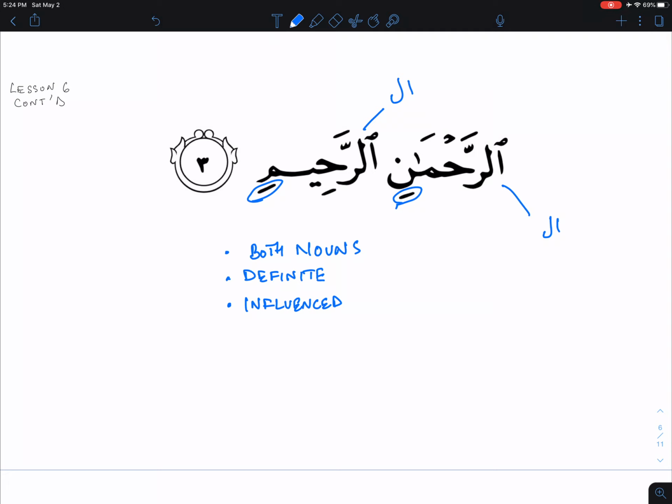Again, the "the" is coming here because the alif lam makes it definite. So inshallah, may Allah give us the ability and understanding.